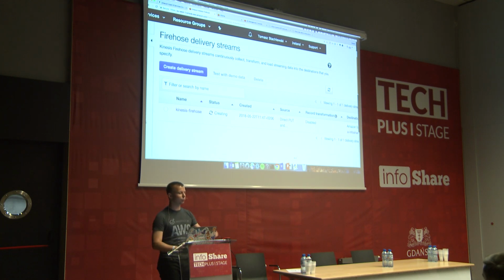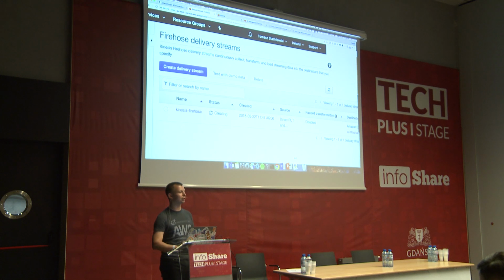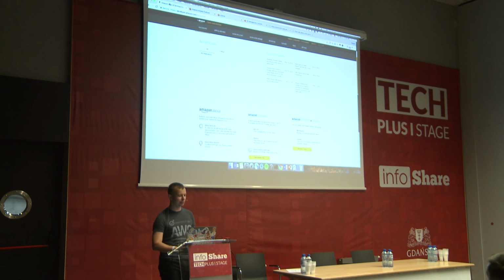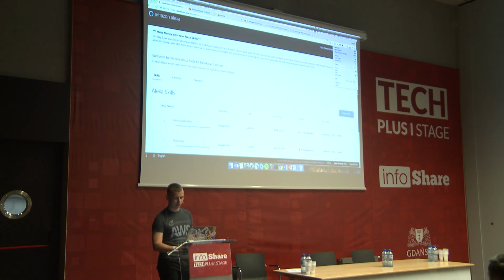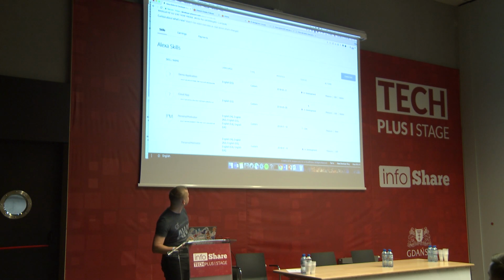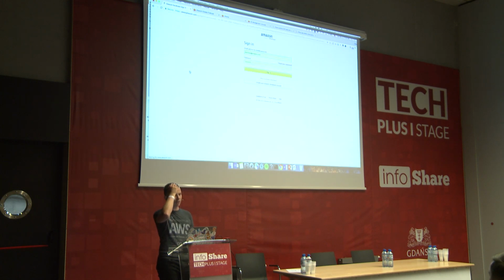So the last thing which we will need to have in our application is the Alexa integration. In short, when we are building skills, those applications for Alexa, we are using a different portal. This is not a part of AWS, and to use it, there is developer.amazon.com, which is a completely different portal. And there we can go and create those skills. So I will just go here, and I have already created, probably yesterday, something which I call demo application. I will go to this demo application, and I will show you what it looks like.